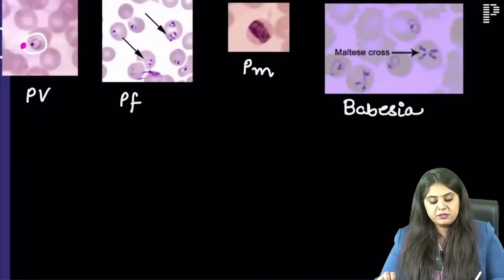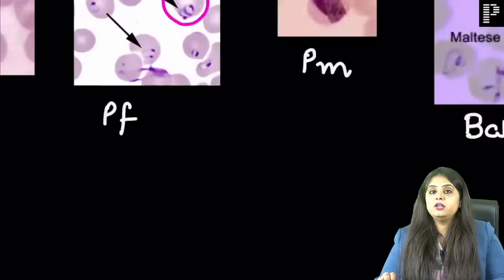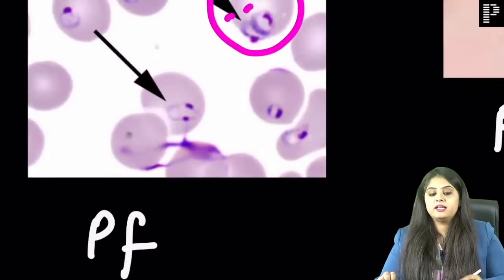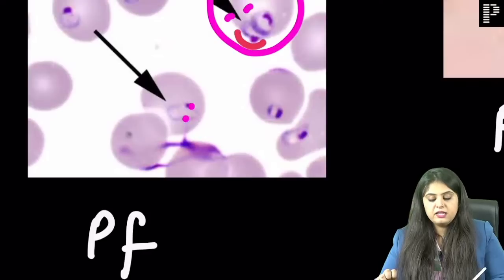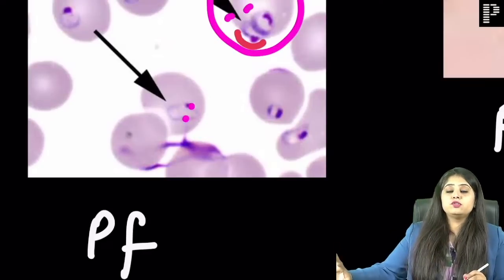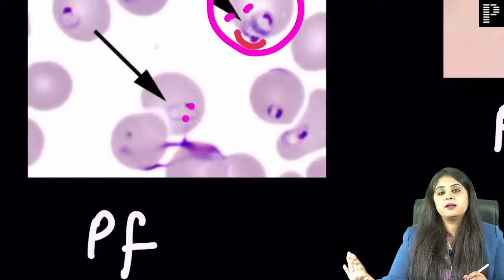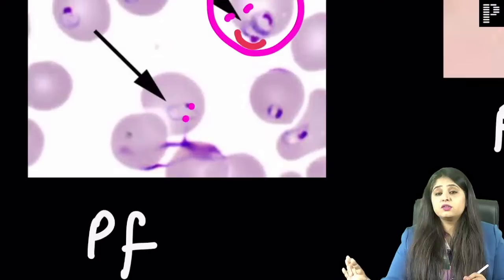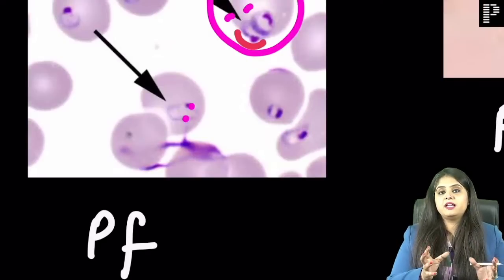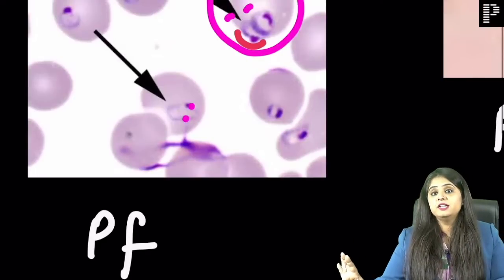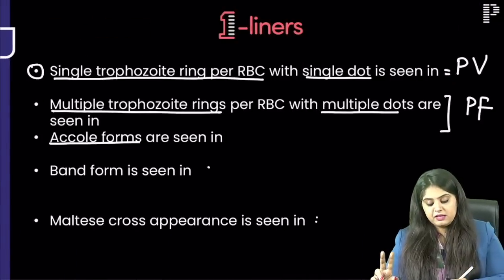So when I look at this picture, ma'am, inside one RBC, you can see many rings and many dots. Many rings are there and multiple dots are there. And acoliform is this ring which has gone to the margin, the one who got angry and said I'm going and sitting on the side. We always call acoliform as Fufaji, who gets angry in every family function. So acoliform said, oh, so many rings are over there, I am angry. So acoliform goes and sits on the side. So acoliform or the Fufaji is seen in falciparum only.